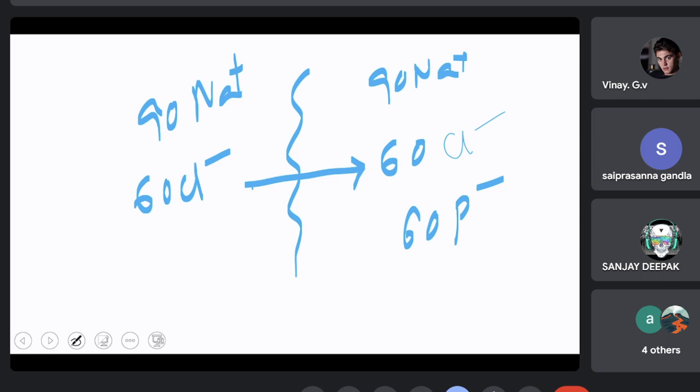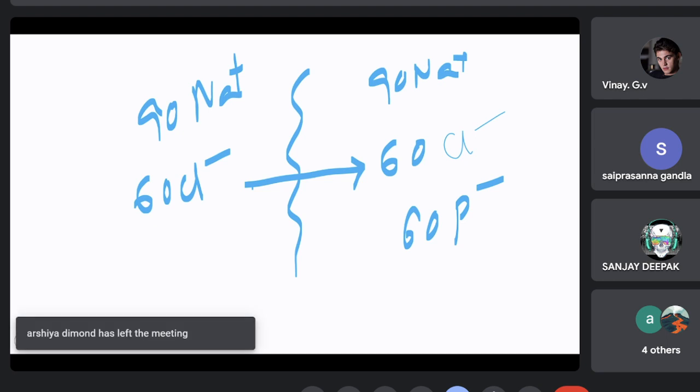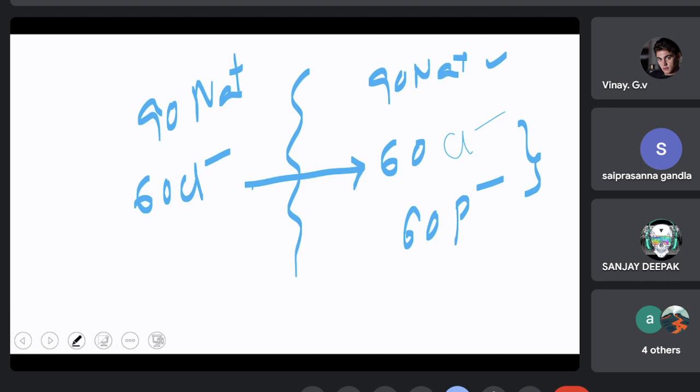Okay, now these are 60 now. Now what happens here? The negativity increased to 120, positivity is only 90. What we are saying is, the number of positive ions on one side should be equal to the number of negative ions on the same side. Likewise, here also there are 90 positive ions and 60 negative ions. So to balance this, from this end, 30 sodium ions move to that end.